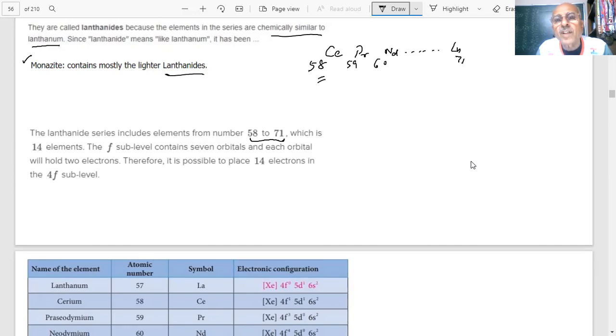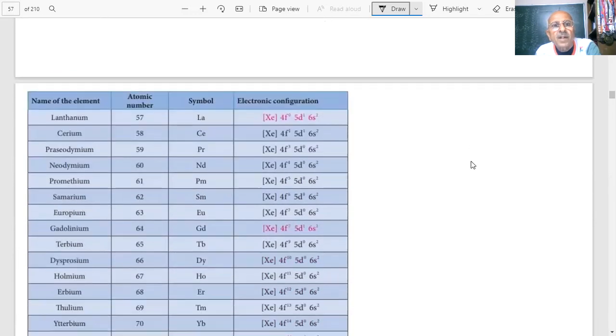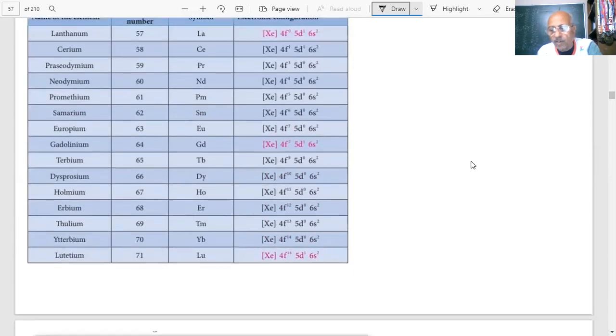So the 4f series begins here, 4f1 to 4f14, students. But 57 is lanthanum, which is kept in the same group because its properties are similar. Because in the f subshell, you can put a maximum of 14 electrons. For example, here is a list of that.